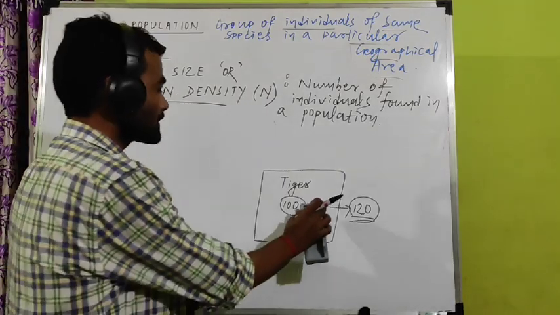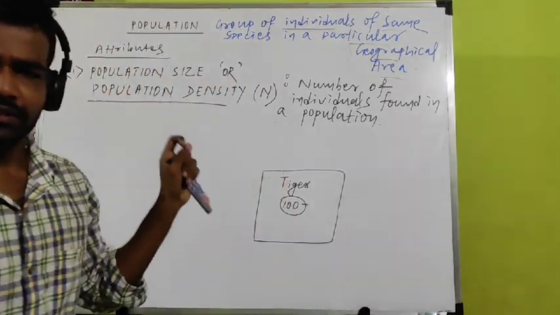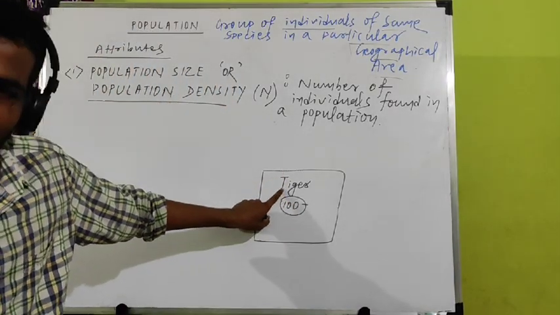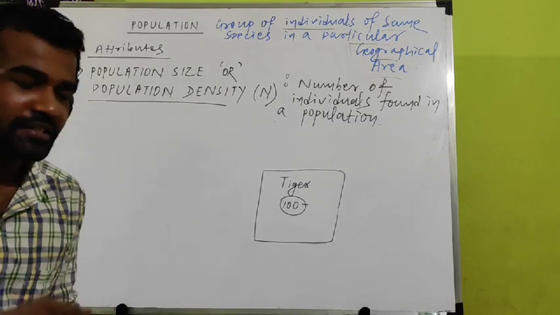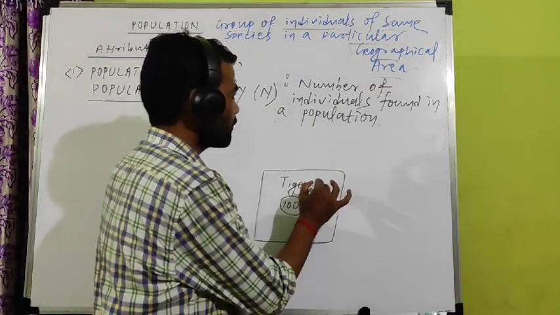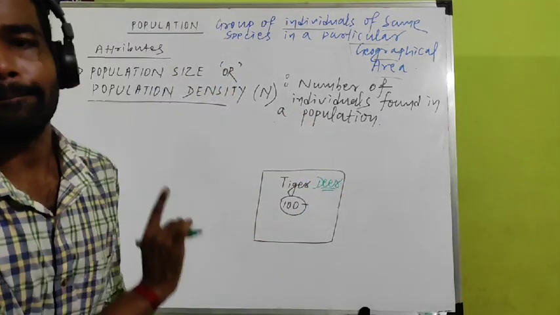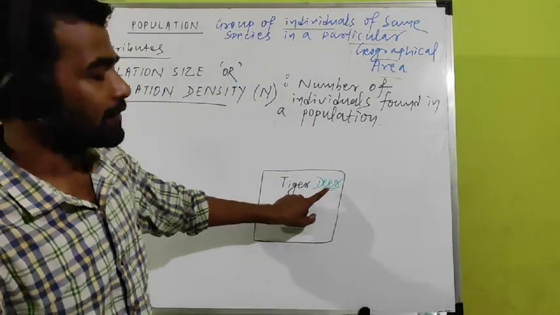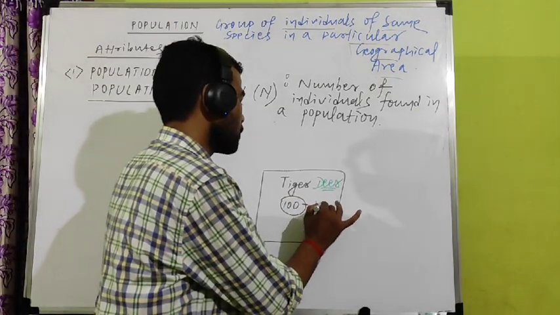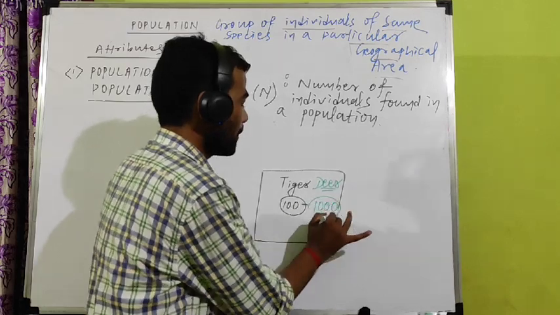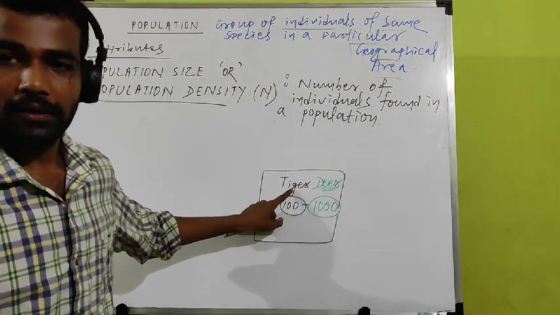We can take another example and compare. For example, in the same forest, we have counted the number of tigers. Number of tigers is coming 100. In the same forest, if I count the number of deer, it will not come the same. Let the number of deer be 1000, because deer are food for tiger.